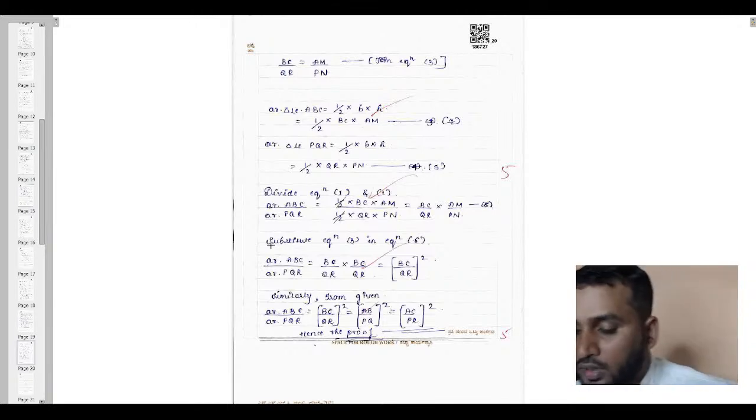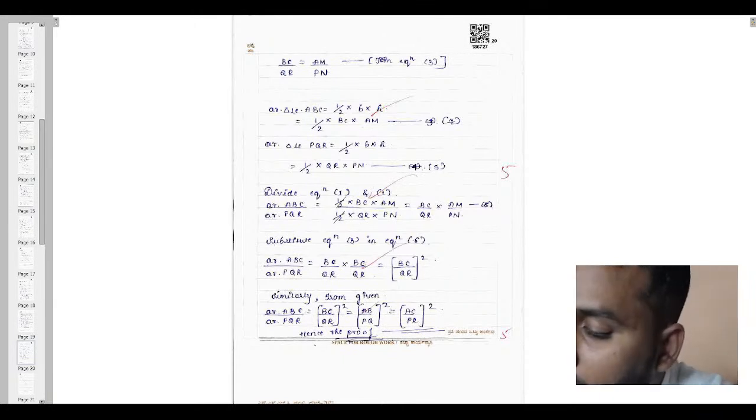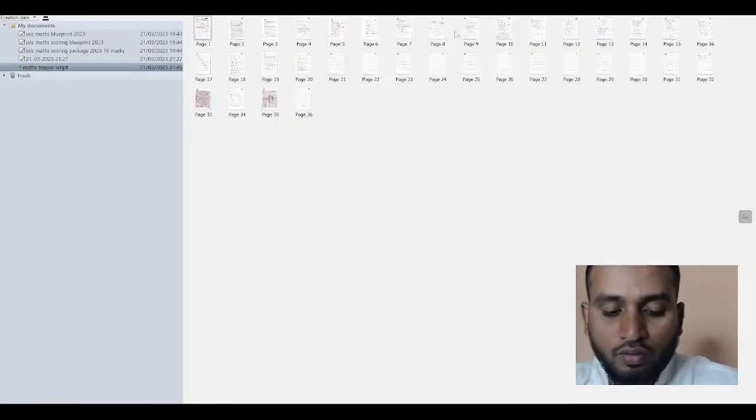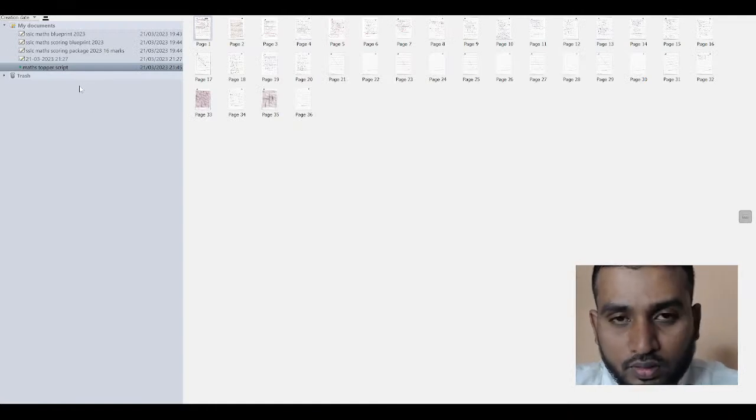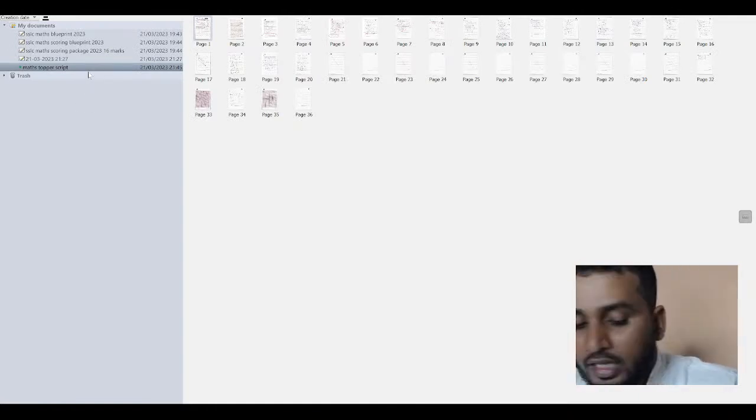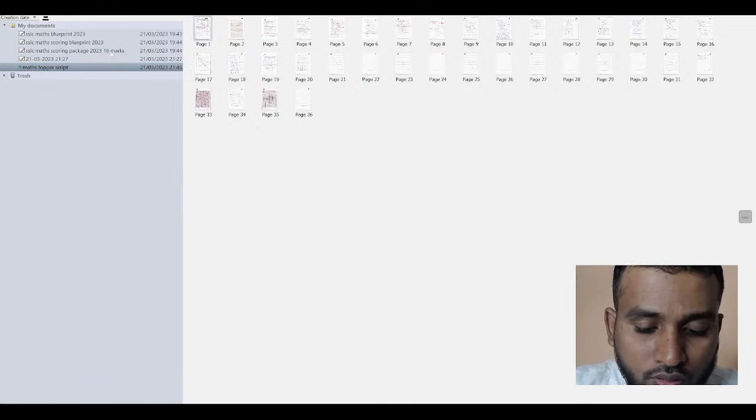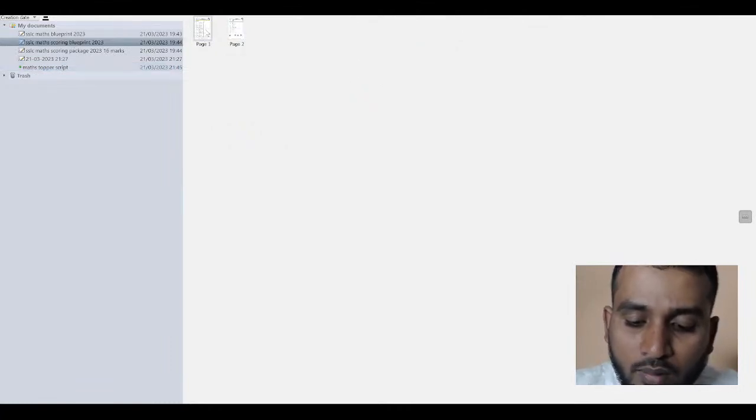Child, you don't get confused by seeing your preparatory paper. Okay, so just you follow the things as what I have shown, that's enough. And here I will be sharing you the questions also, don't worry, I will share you now, as you can see here. And this is math scoring package.